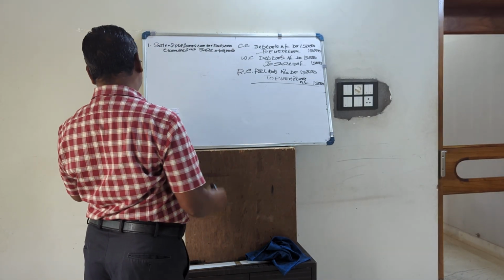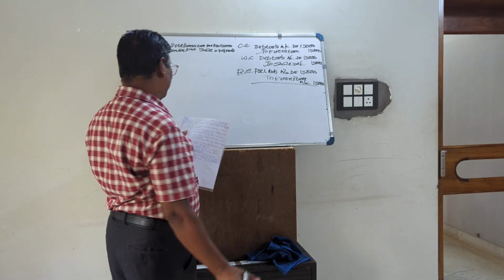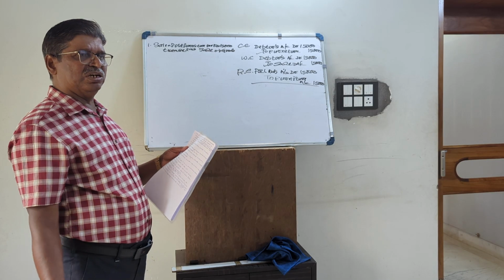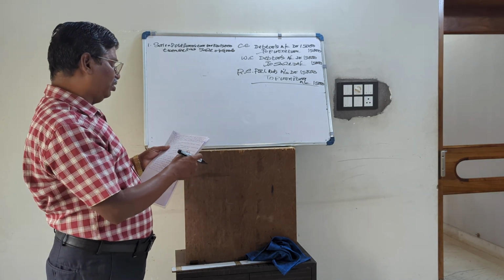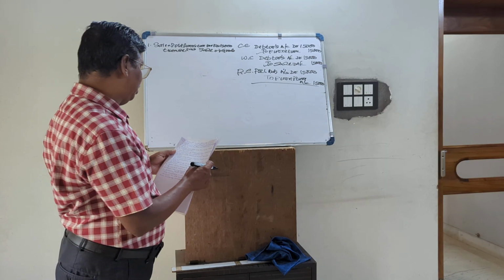Second, receipt of 5,000 from Ram Mohan credited to Sam Sundar. Nothing. Cash to Ram Mohan, but it is done cash to Sam Sundar. So Sam Sundar is wrongly credited, and Ram Mohan should be correctly credited. So Sam Sundar account debited to Ram Mohan.